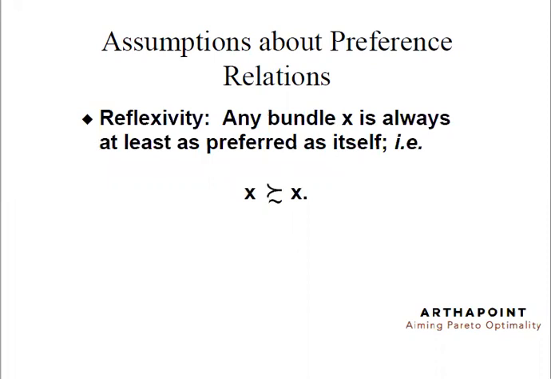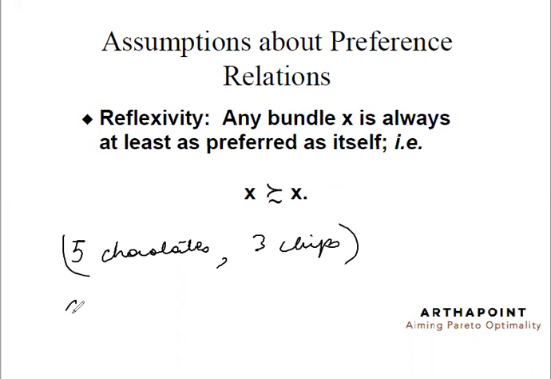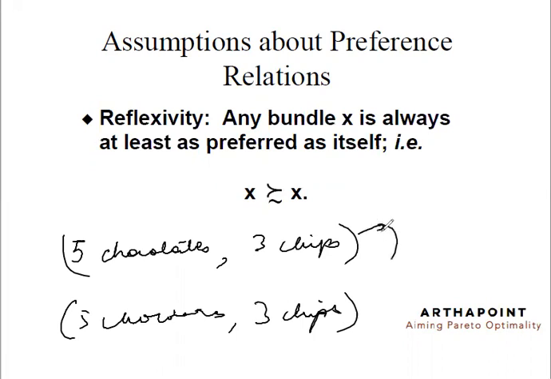The next assumption is called reflexivity. What do we mean by reflexivity? It says that any bundle is at least as good as itself, which means that if I talk about 5 chocolates and 3 chips, and again I talk about 5 chocolates and 3 chips, then in that case, this bundle is as good as this bundle, right? The two things are exactly the same.